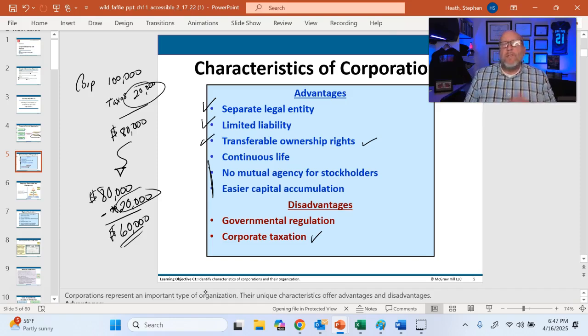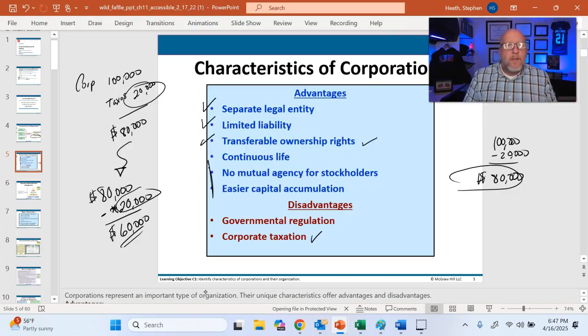If it were just me and I was the only owner, I don't have to be a corporation. If I earn 100,000 as a self-employed individual, maybe mowing lawns in a neighborhood, I only have to pay taxes once. So I will put 80,000 in my pocket if I'm not a corporation and only 60,000 if I am a corporation. All else equal, it doesn't make sense to create a corporation unless we're going to get all of this additional value.